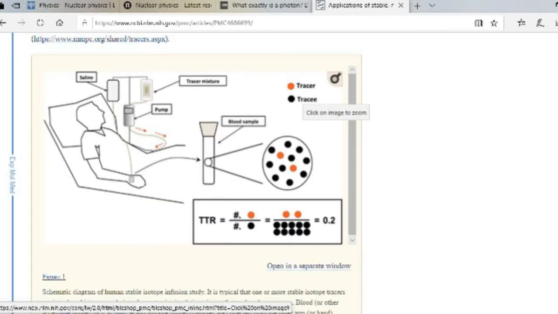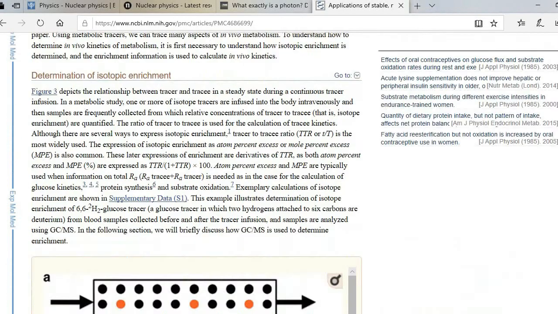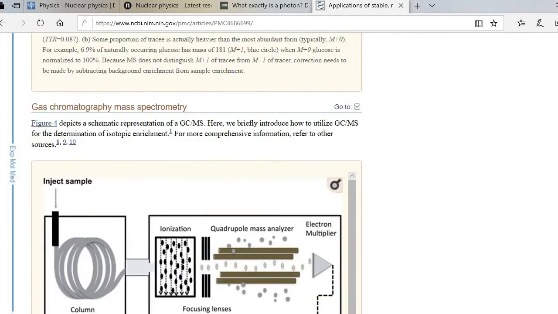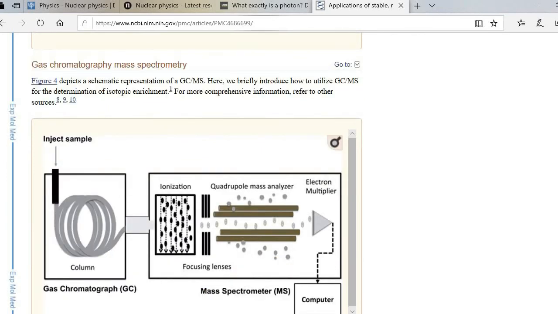In this diagram, we can see how the metabolic tracers like hydrogen, carbon, or nitrogen can be used to monitor protein, lipids, and carbohydrates metabolism.